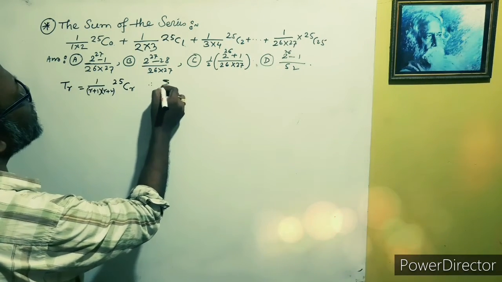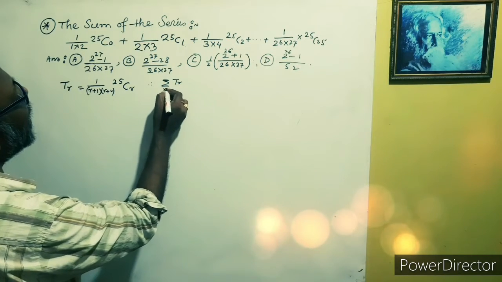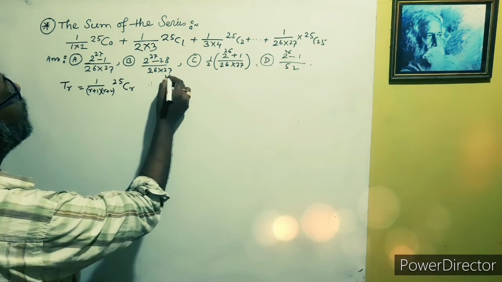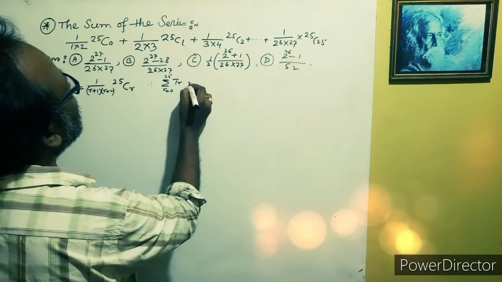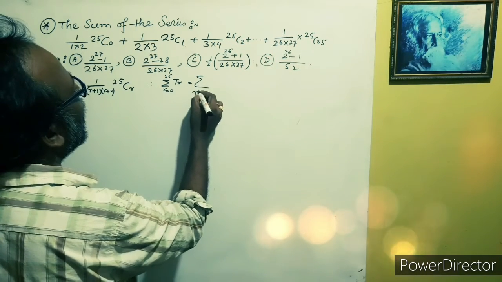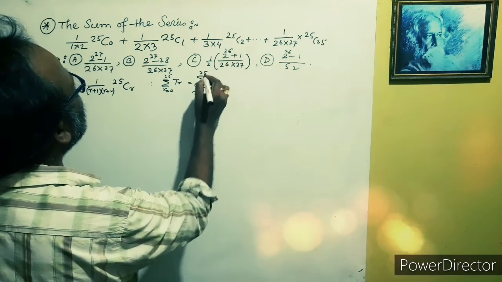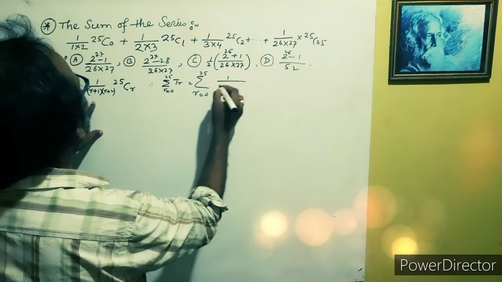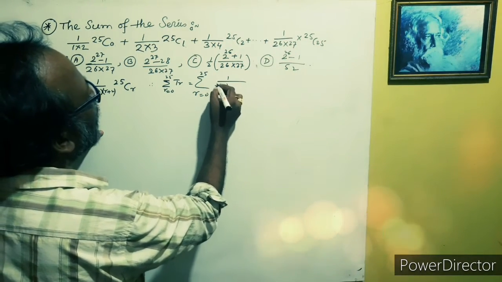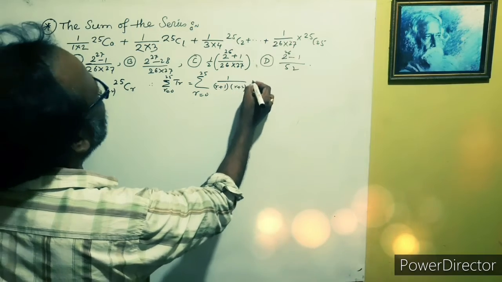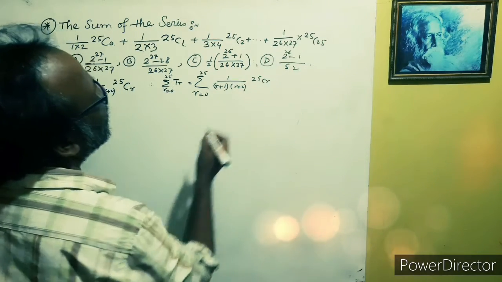Therefore the summation over r equal to 0 to 25 is equal to the summation r equal to 0 to 25 of 1 over (r plus 1)(r plus 2) times 25Cr.